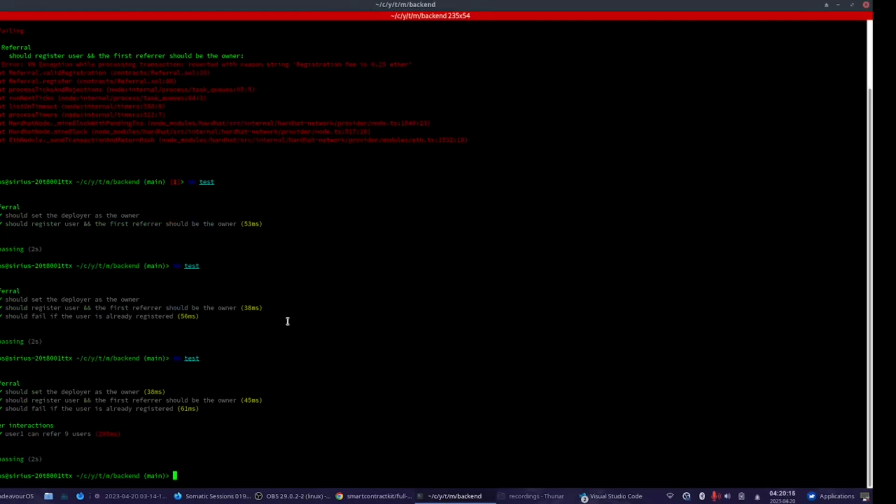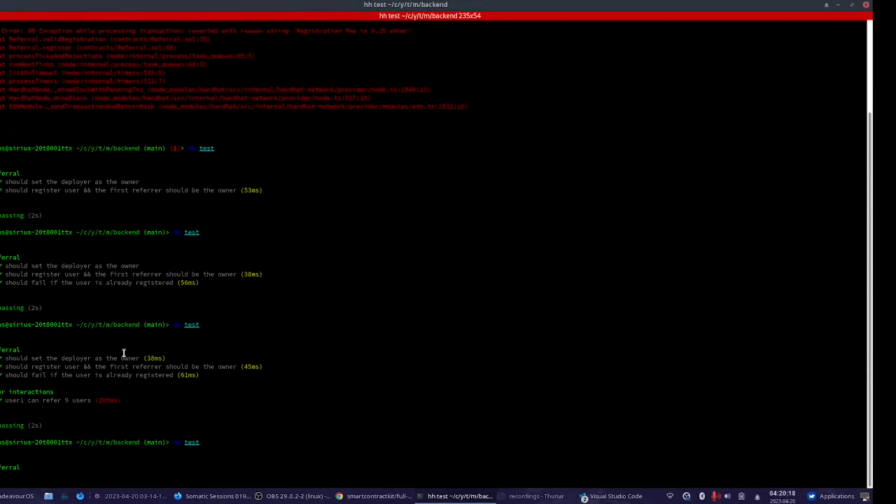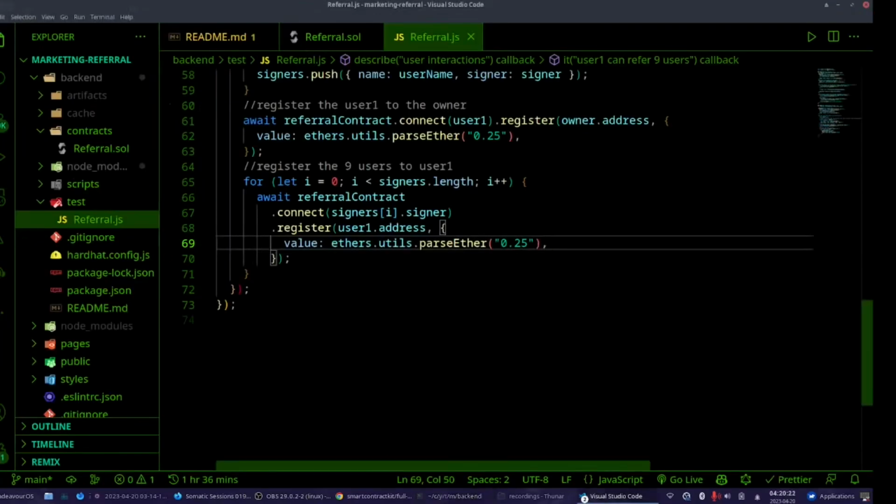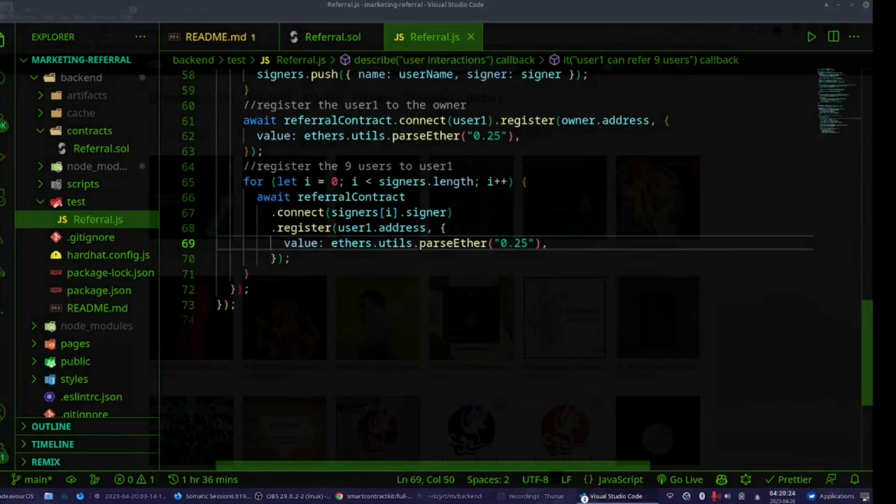I really like this. Each time you do testing and it goes tick, tick, tick, tick, tick, green. I like it.